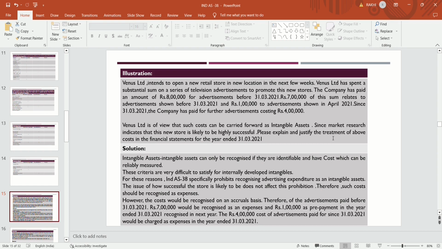So this is the illustration, and advertisement expense is not to be considered as an intangible asset because it does not fulfill the definition of an identifiable intangible asset. There are two criteria to fulfill the definition of identifiable intangible assets: firstly, they have contractual or legal rights, and the next one, the separability criterion, is to be fulfilled. Both criteria are not fulfilled in this case, so it is treated as an expense.